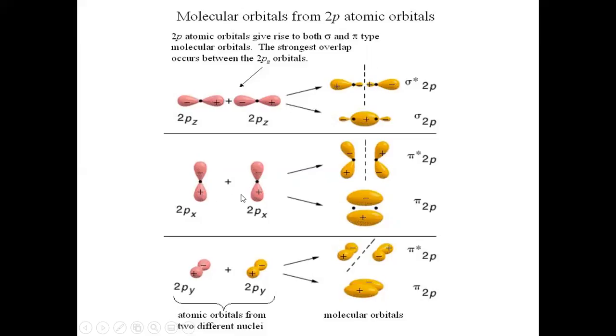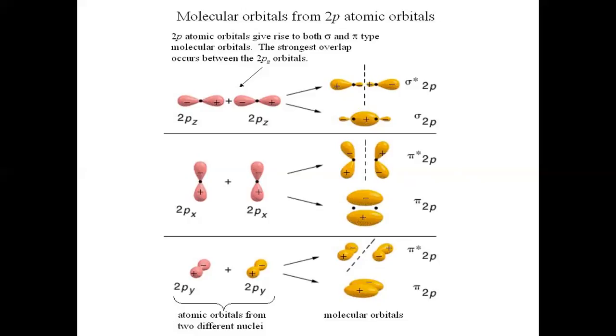If 2px orbitals combine, then the molecular orbitals are represented by pi. If it is bonding, it is represented as pi, and if it is anti-bonding, it is represented as pi star. Similarly, if 2py orbitals are combined, the molecular orbitals formed are also represented by pi. Here they are represented as pi 2py, and here as pi star 2py.